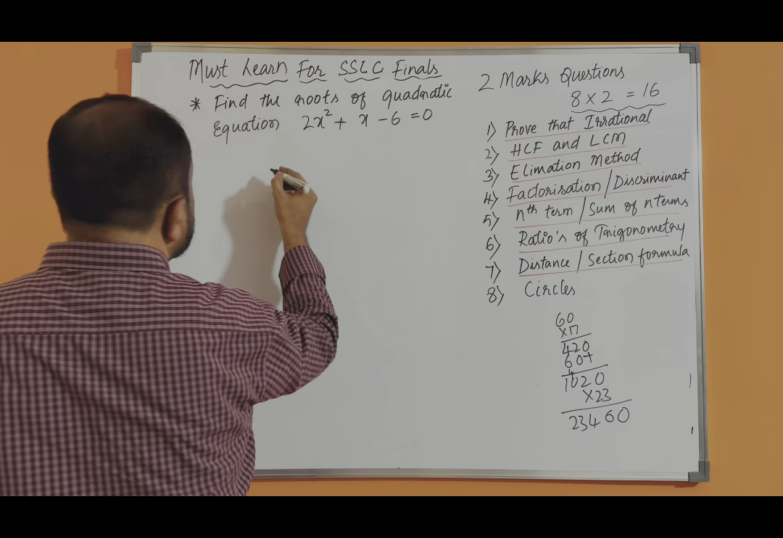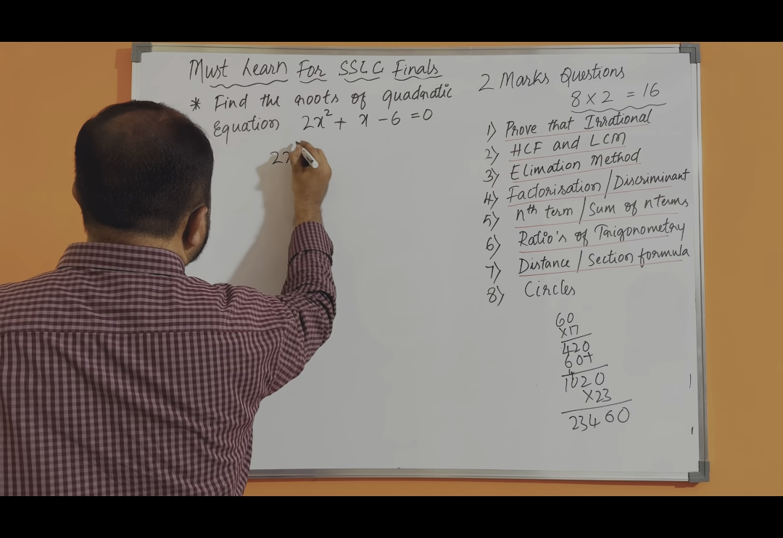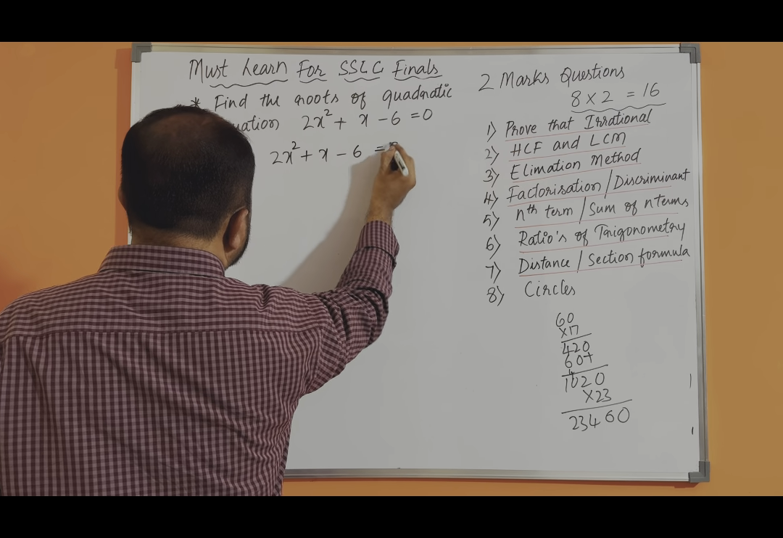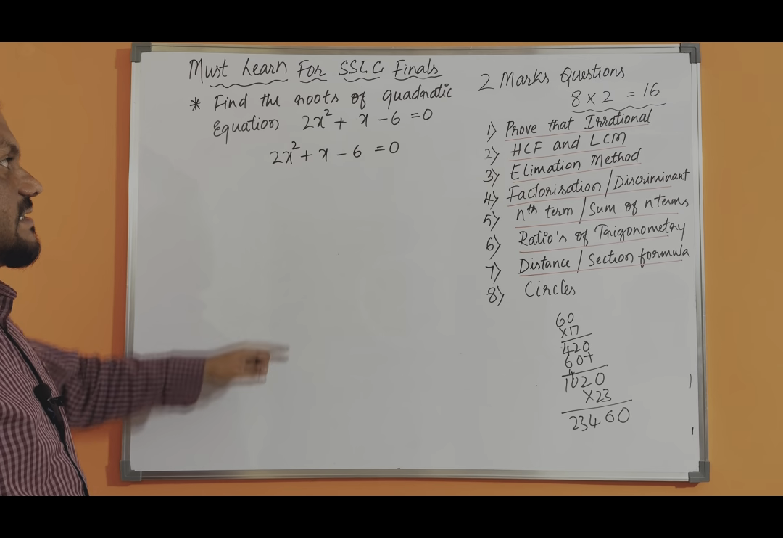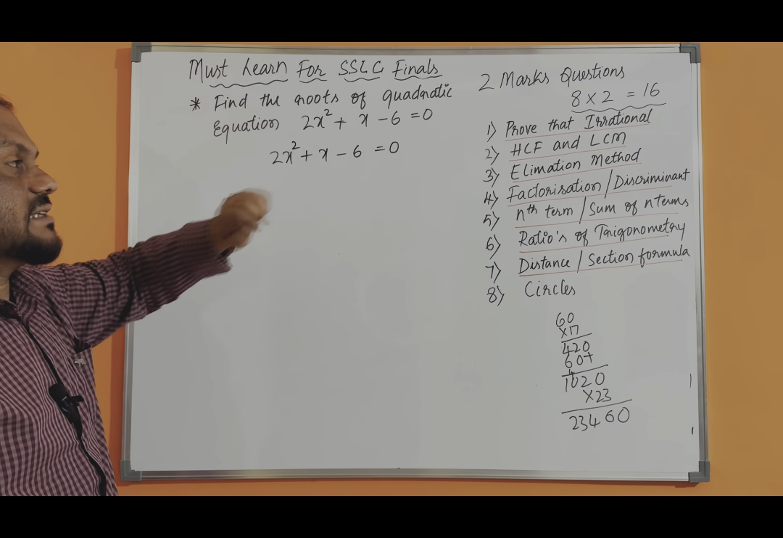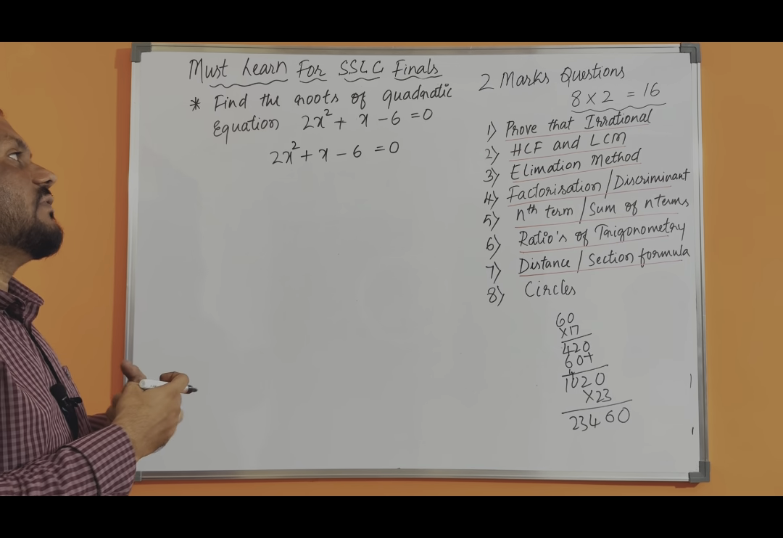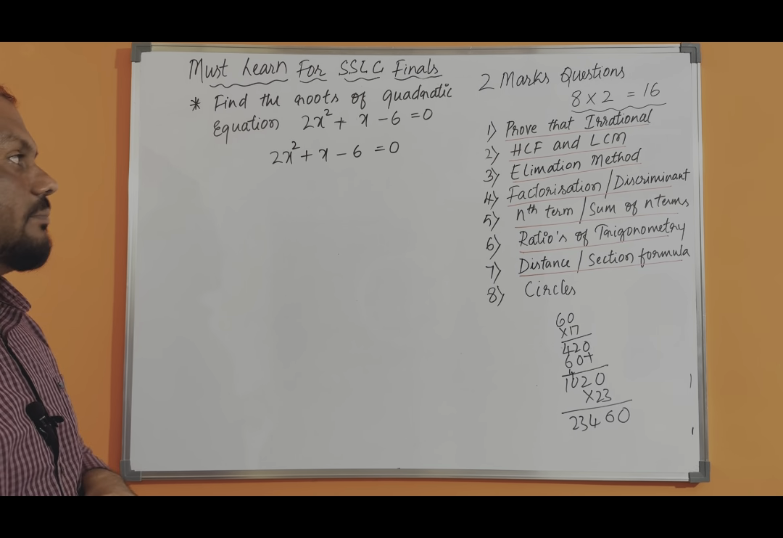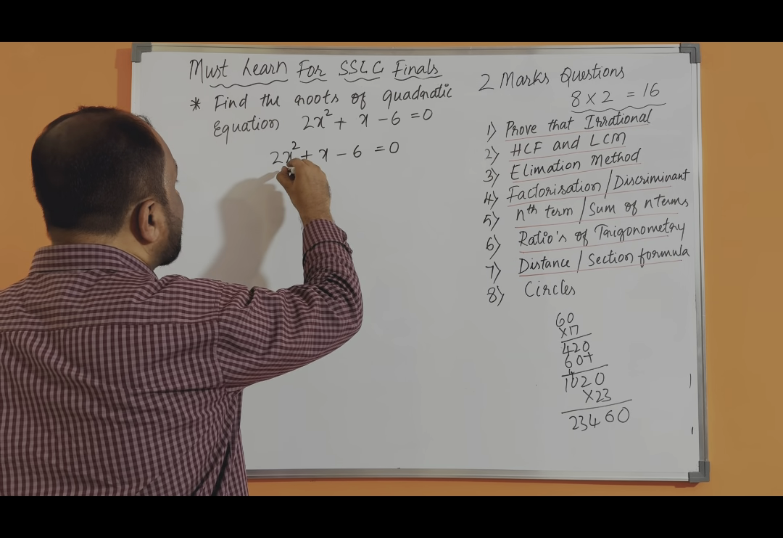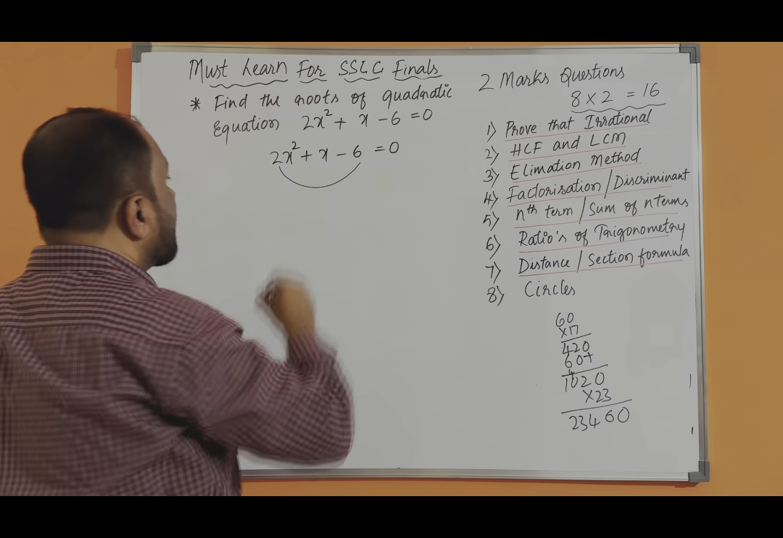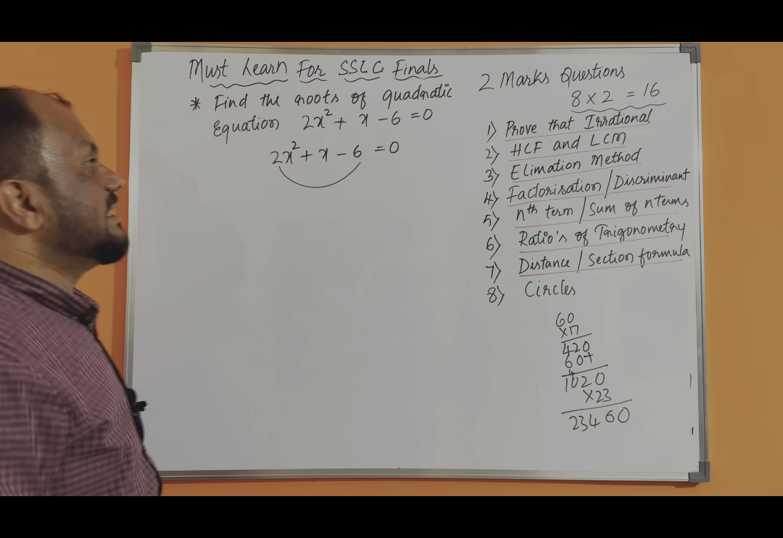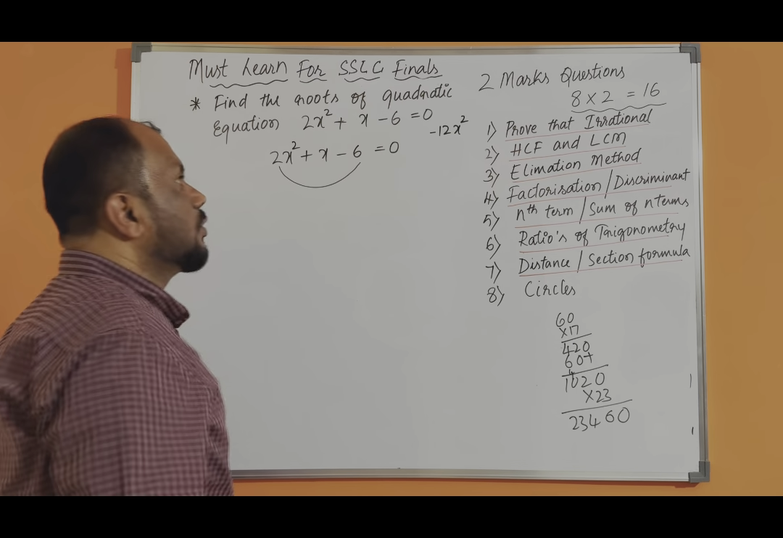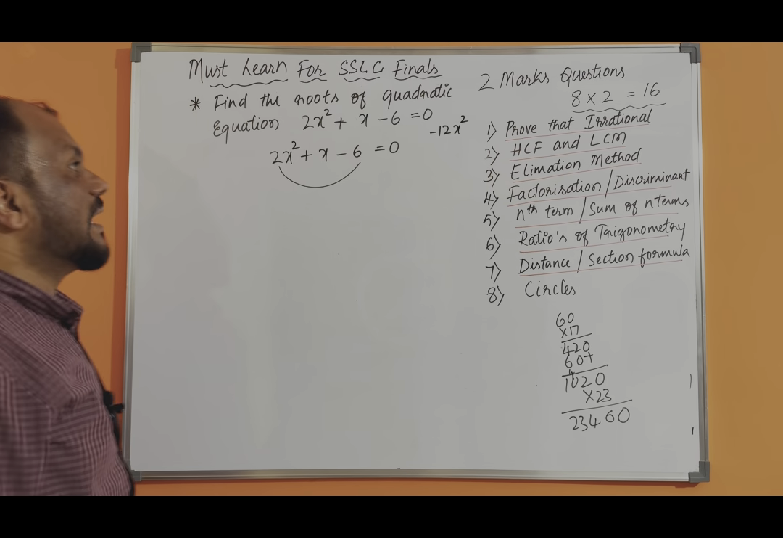So here, the first thing, we take the quadratic equation 2x square plus x minus 6 is equal to 0. This is in the form of ax square plus bx plus c is equal to 0. And you can identify this is a quadratic equation because its degree or highest power is how much? 2. Okay. So the first step, you multiply the first term and the last term. 2x square into minus 6 is minus 12x square. Okay. So what is the middle term? 1x.